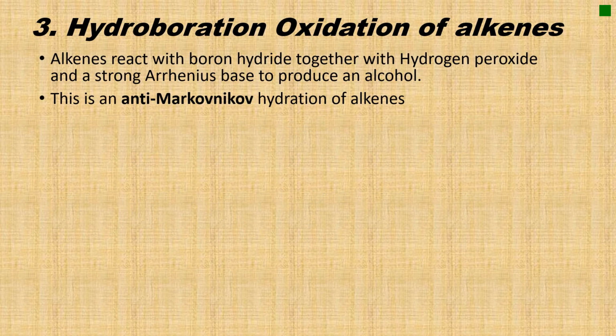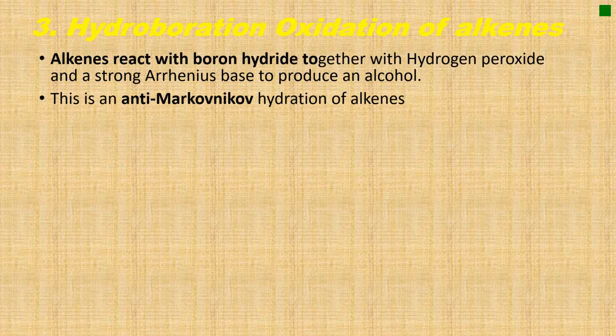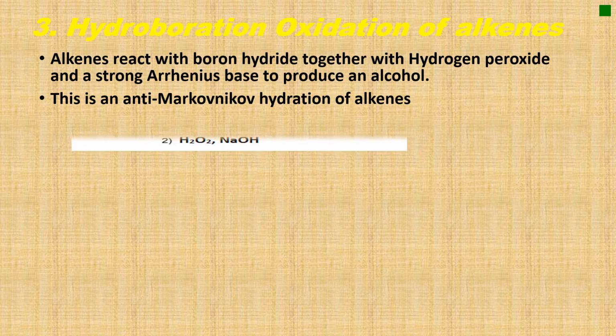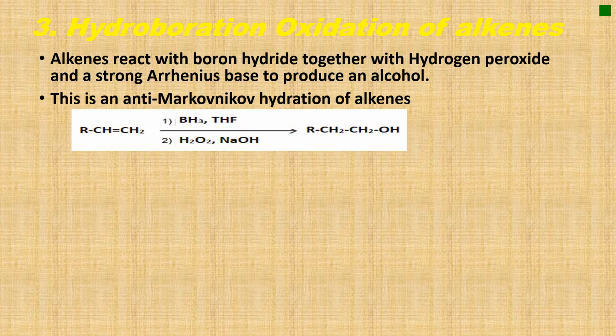Hydroboration oxidation of alkenes. Alkenes react with boron hydride together with hydrogen peroxide and a strong aqueous base to produce an alcohol. This is an anti-Markovnikov hydration of alkenes. The general equation: this happens in two steps. The first step is the addition of boron hydride in tetrahydrofuran, and the second step is the reaction with hydrogen peroxide in a basic medium.